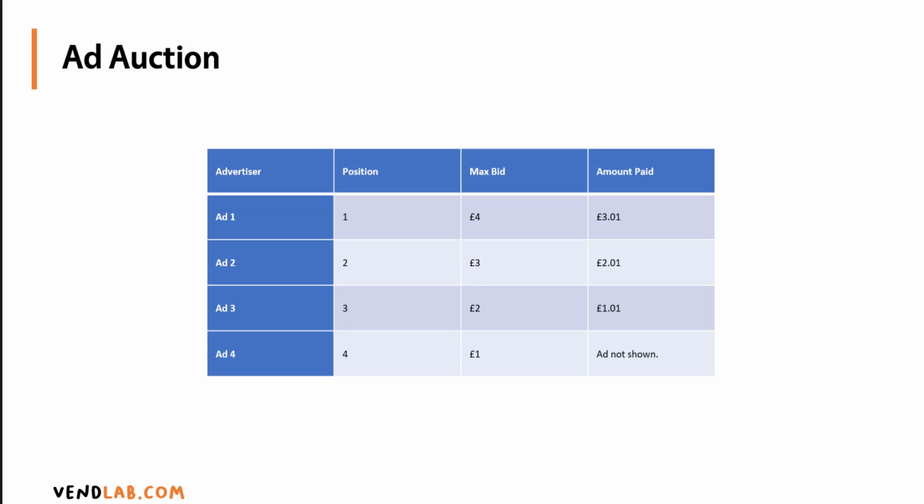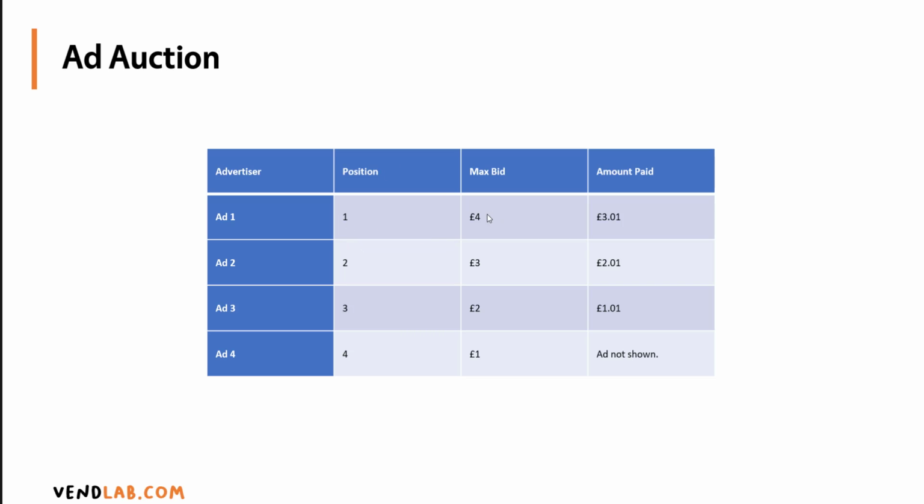Finally, let's look at how Google charges for ads. Google uses something called a second price auction system to calculate how much an advertiser is going to pay. What that means is every time there's a search, Google runs an auction between the relevant ads to decide who is going to get the top position. This is a worked out example here.